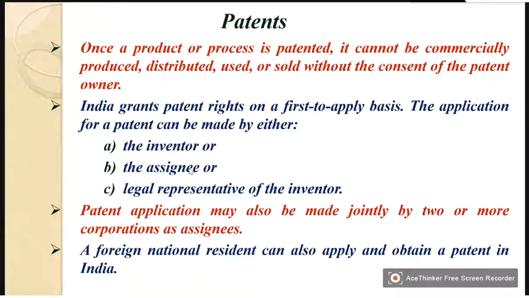A patent application may also be made jointly by two or more corporations as assignees. It all depends upon the ideas that have been contributed by individuals or organizations. A foreign national resident can also apply and obtain a patent in India. So that is also allowed.